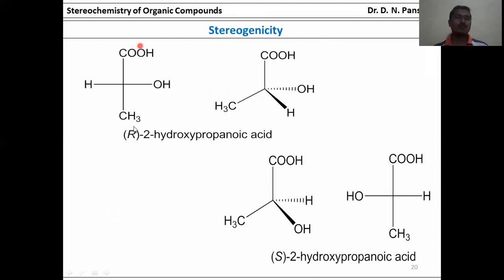These are Newman projection formulas. This acid, alcohol gives the numbers, here 1, 2 and 3. And the fourth group is on the horizontal. Then the conformation is reversed. That's why it is an R configuration. Again, OH is below, hydrogen is above. Again, this is S-2-hydroxypropanoic acid. Here, OH is on the left side and hydrogen is on the right side. They bear 1, 2 and 3, but the group is on the horizontal, that's why the reverse phenomenon. Yes, configurations.